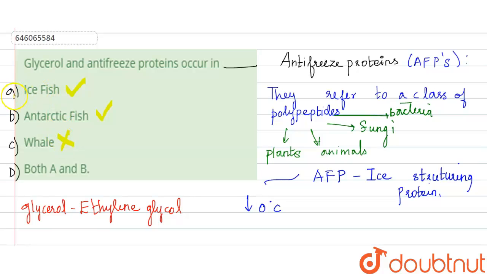So which is the right option here? Option A and option B. We have to select both. So option D, both A and B, is the right answer here, because glycerol and antifreeze proteins occur only in areas with very low temperature, below 0 degrees Celsius. Ice fish and Antarctic fish live in areas where the surrounding temperature is below 0 degrees. So I hope you get the answer, students. Glycerol and antifreeze proteins occur in ice fish and Antarctic fish. So option D is the right answer here.